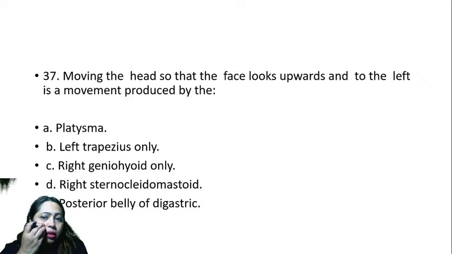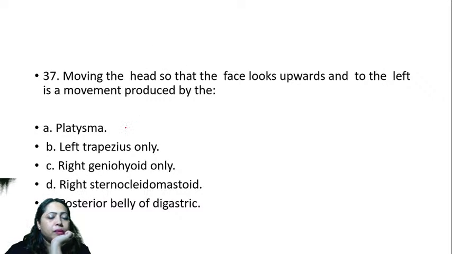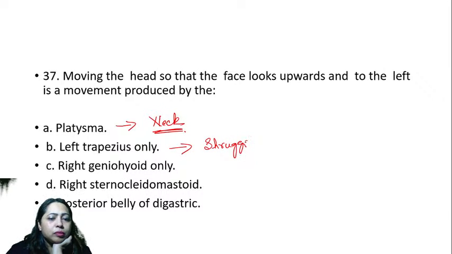Who thinks? What is the action of platysma? Something on the neck, right? So it has got nothing to do with moving the head. What about trapezius? Shrugging of shoulders.